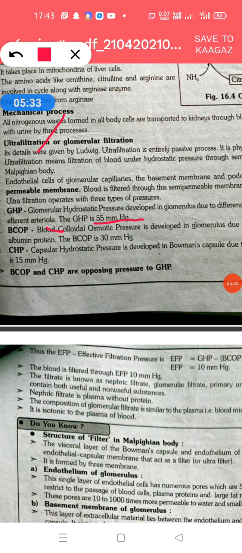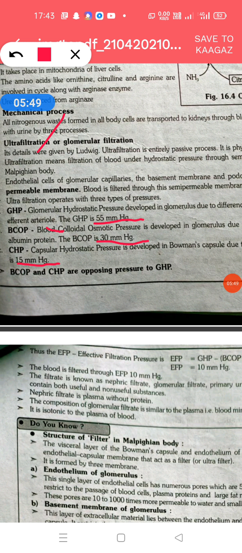Then Bowman's capsule osmotic pressure. Osmotic pressure means the pressure of fluid in the Bowman's capsule. It is about 30 mmHg. And then the capsular pressure, as the fluid enters the capsule. So the capsular hydrostatic pressure is 15 mmHg.